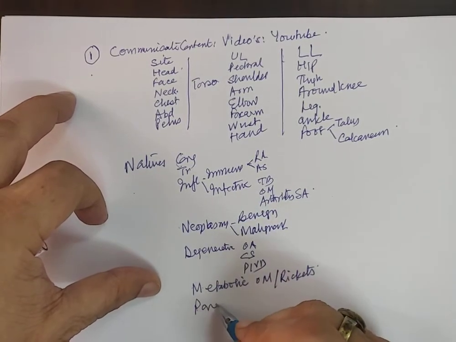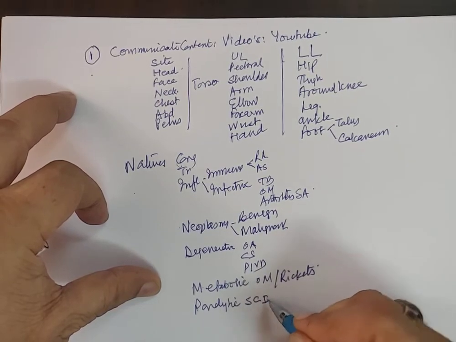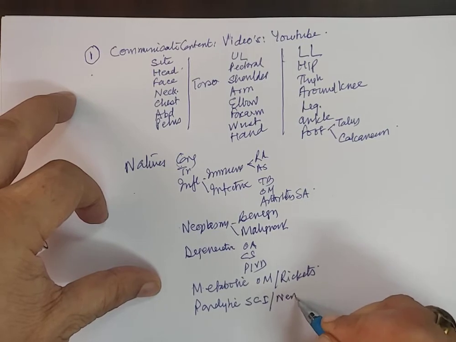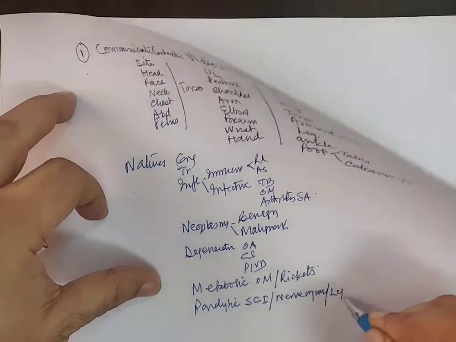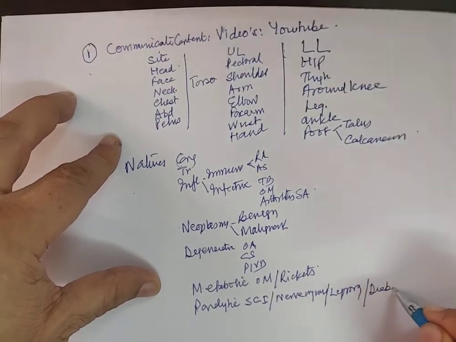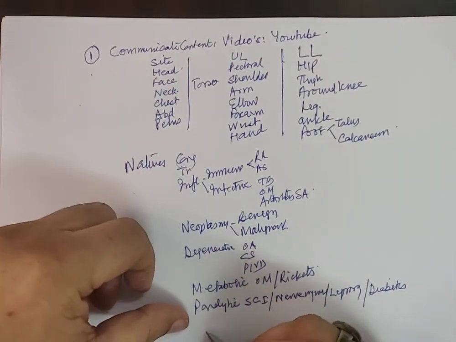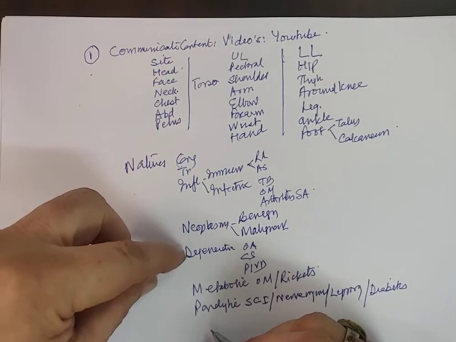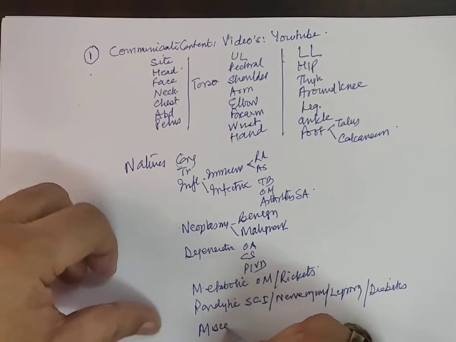Then there will be paralytic, which will include spinal cord injury, nerve injuries, including leprosy, and anesthetic foot, as in diabetes. So congenital, traumatic, inflammatory, neoplastic, degenerative, metabolic, paralytic, and there may be some miscellaneous things which we want to